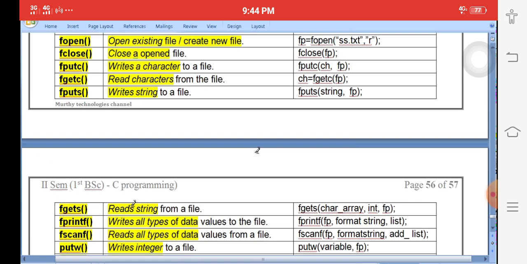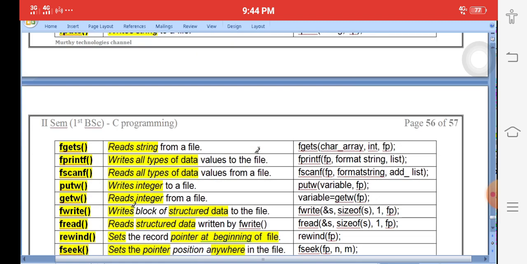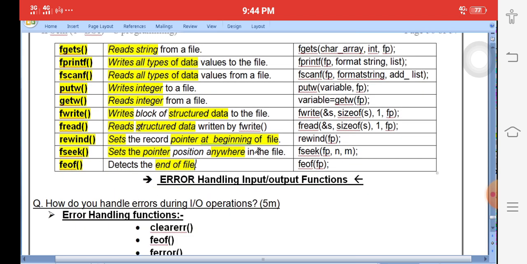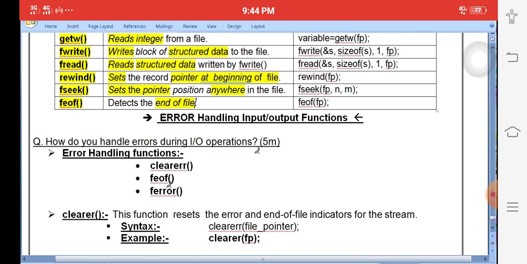These are the functions available, but better to write at least 6 to 7 functions minimum. Okay, once you write what I am explaining with yellow color, immediately we get a minimum of 7 to 8 marks guaranteed. Okay, there are error handling functions also available. What are the error handling functions? clearerr, feof, ferror.